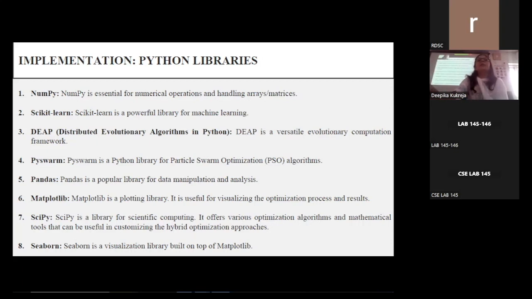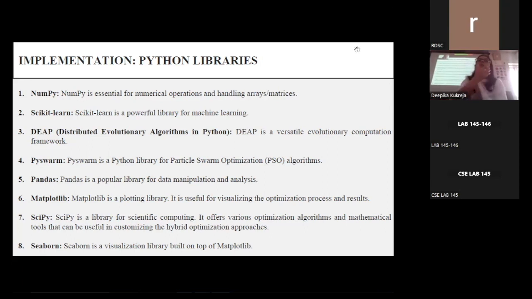Next library I have used is scikit-learn. This is a powerful library for machine learning. It provides various tools for data pre-processing, feature selection, and classification tasks. Another library being used in the work is DEAP, which stands for Distributed Evolutionary Algorithms in Python. It is a versatile evolutionary computation framework. It is useful for implementing genetic algorithms and their hybridization with other optimization techniques.